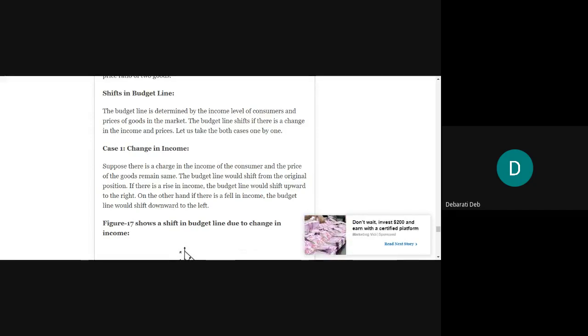The budget line will come obviously from the indifference curves concept, because there the question of the level of satisfaction is there, but along with the satisfaction level and the combination of goods, the total income of a consumer and also the prices of the goods are taken into consideration in budget line.